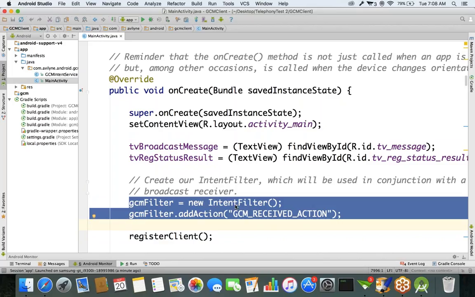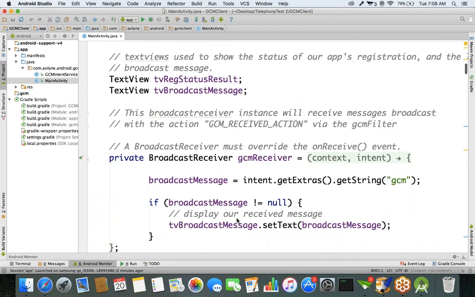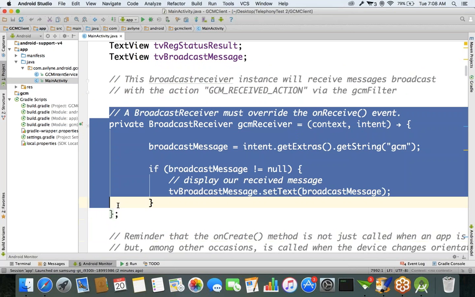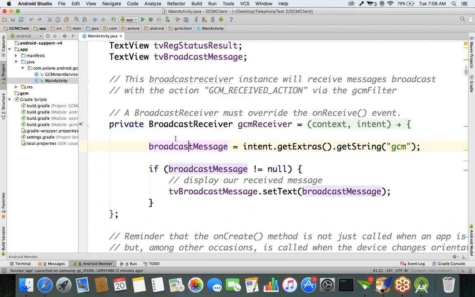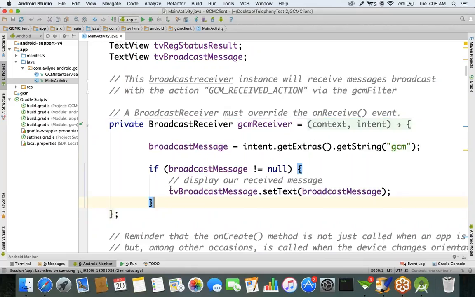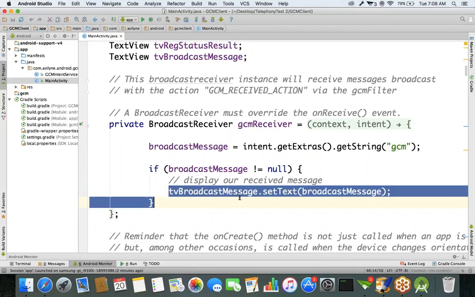So whenever this message is received from the server, immediately it's going to call this broadcast receiver. What we are doing is displaying that message in the second text view component.